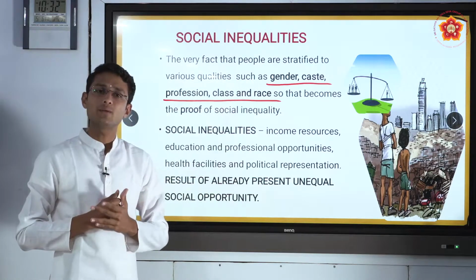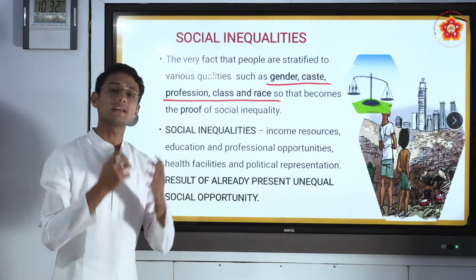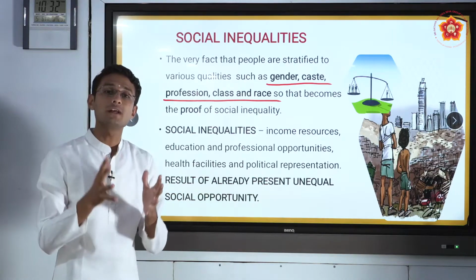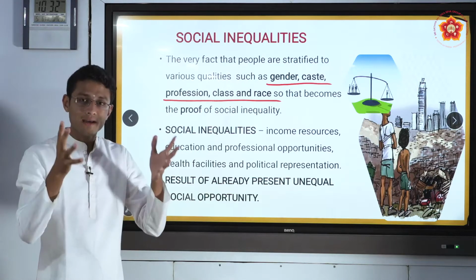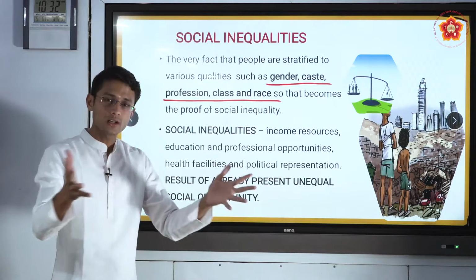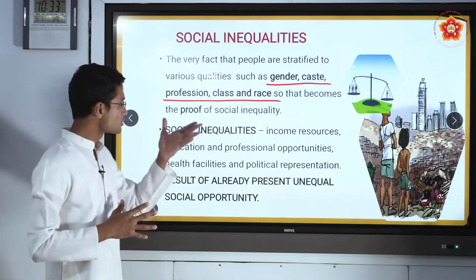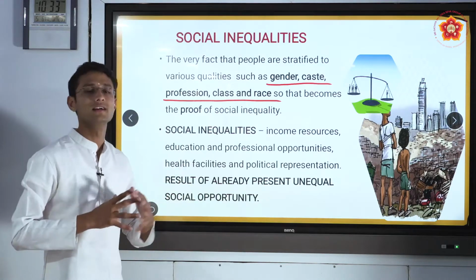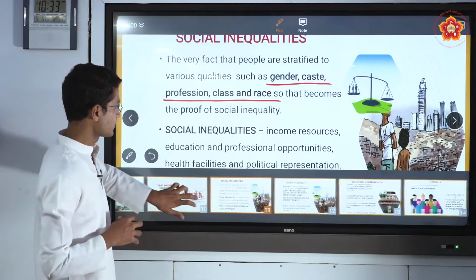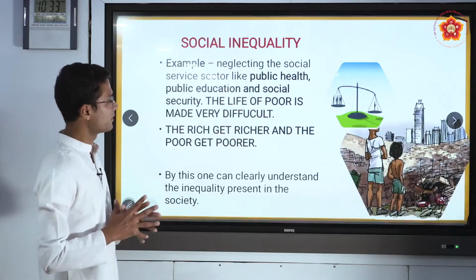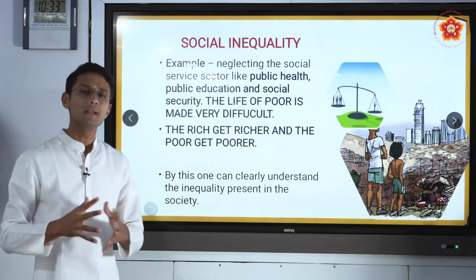Why is this social inequality present in society? Because there is already a presence of social inequalities through these qualities, and because of the lack of social opportunities which is already present in the society, social inequalities are there. That is the result of social stratification. If we take an example, the best example for social inequality is the public sector.